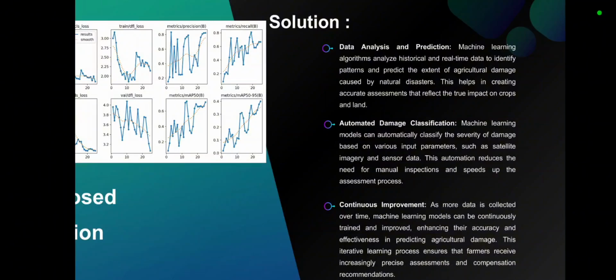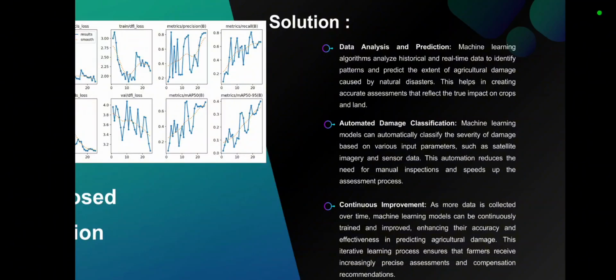So, a technology-driven solution is needed to assess the agricultural damage efficiently and streamline the subsidy claims, ensuring timely and fair compensation. Our problem, briefly explained, is the problem faced by the farmers or the Department of Agriculture in assessing damage after disasters, leading to delay and inaccuracy in claiming subsidies. So, our technology-driven solution offers real-time damage assessment and streamlines the subsidy claim process, ensuring timely and fair compensation and enhancing farmers' resilience against future disasters.